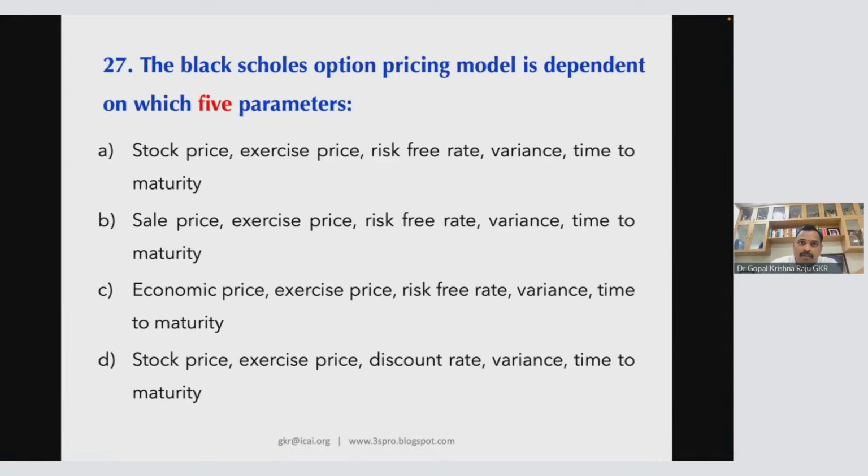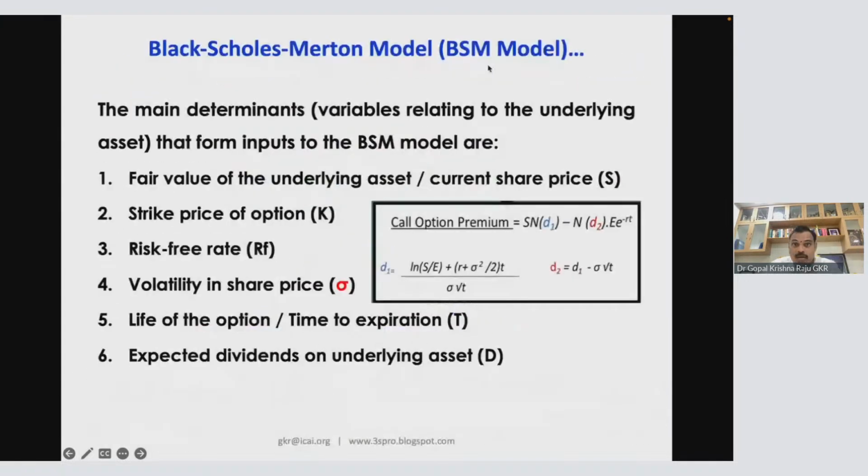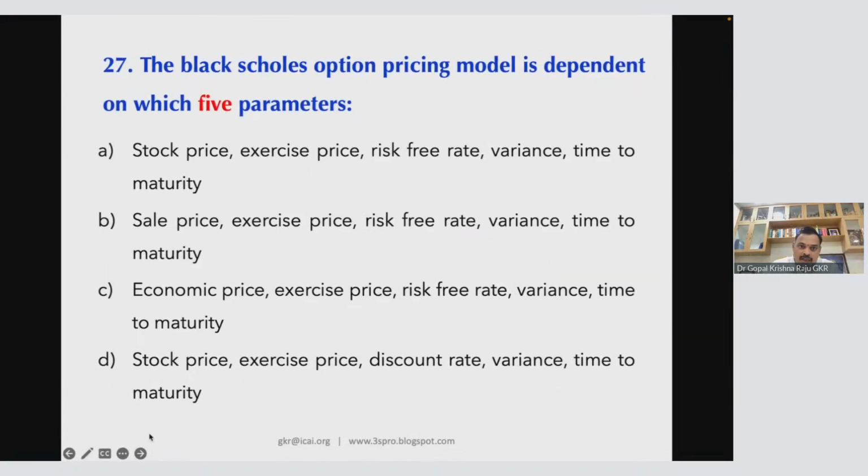these were the first 5 parameters. Black-Scholes-Merton is not there. Only Black-Scholes is there. So originally Black-Scholes without dividend, that is the first 5. The current stock price, the exercise price, risk-free rate, volatility, time to expiration. These are the 5 factors. Now look at the 5 factors. Stock price, exercise, discount. There is nothing called discount rate. So D wrong. Economic price wrong. Sale price wrong. Stock price yes. Exercise price yes. Risk-free rate yes. Variance yes. Time to maturity 5. So it is 27A. Okay, good.